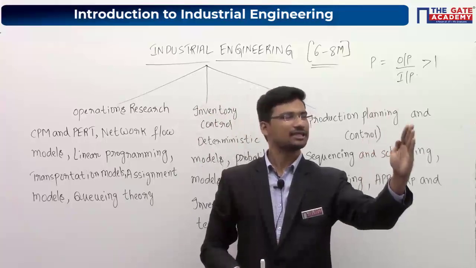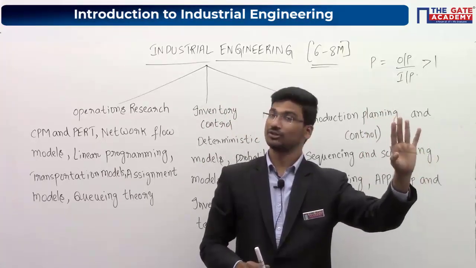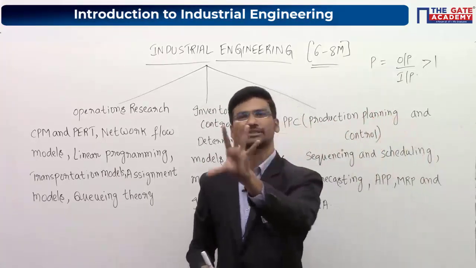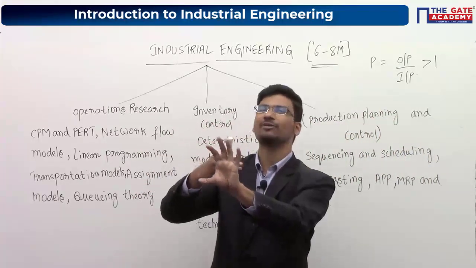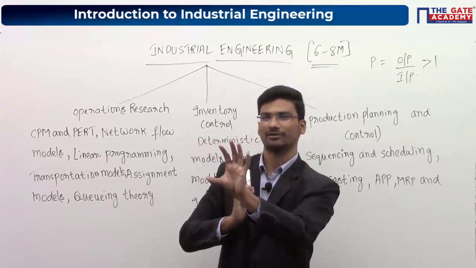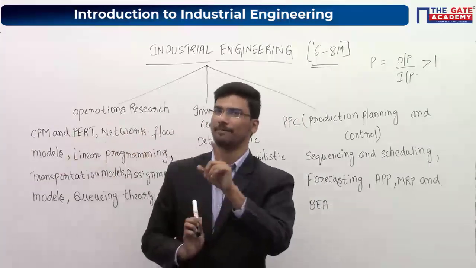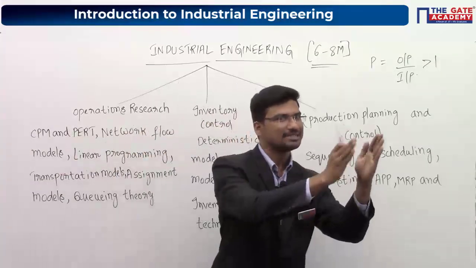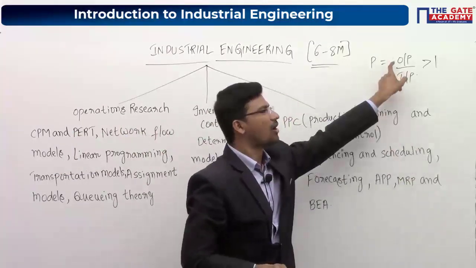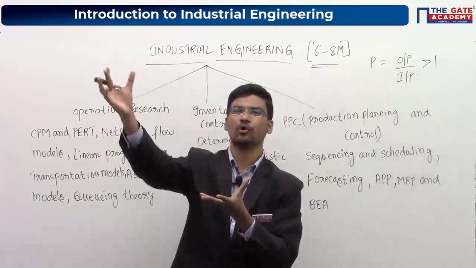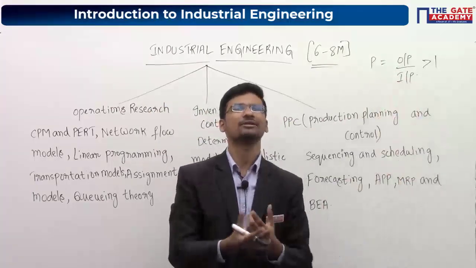So initially you are having raw materials, and these raw materials will undergo several processes. In each and every process some amount of value will be added to this particular raw material. So finally it becomes a finished product, right? So that means in each and every process the value of your raw material is increasing. So finally the value of output will be more when compared to the value of the input or your raw materials.